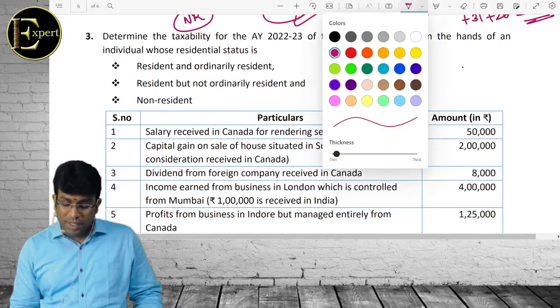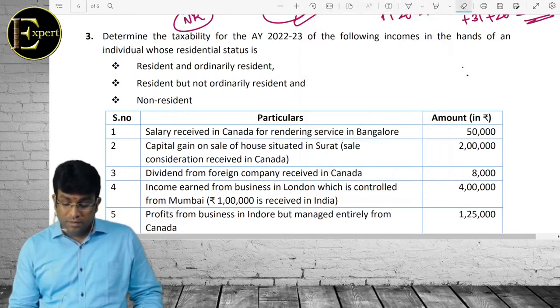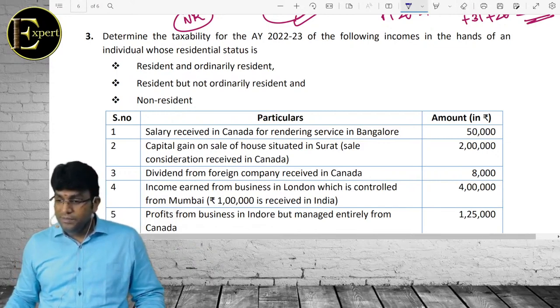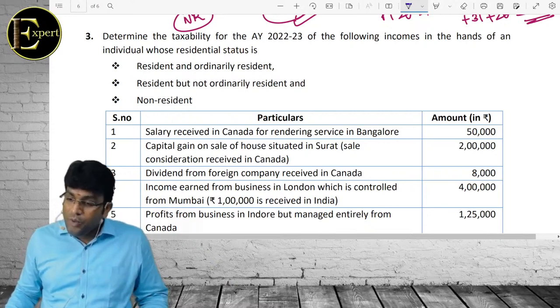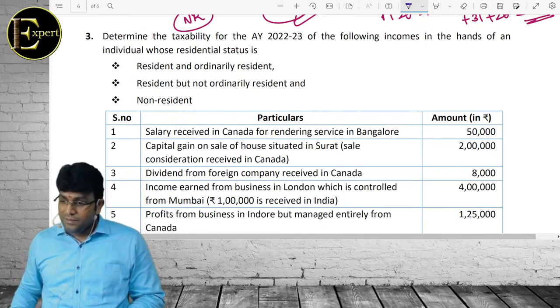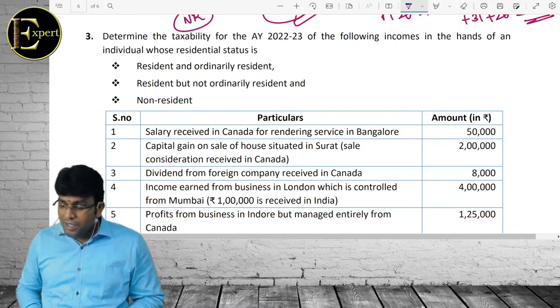Alibaba is e-commerce operator, correct? So they're doing business only, no? By selling, what is Amazon doing? What is the Amazon nature of income? Business income. They'll get the margin, no, for selling the goods.